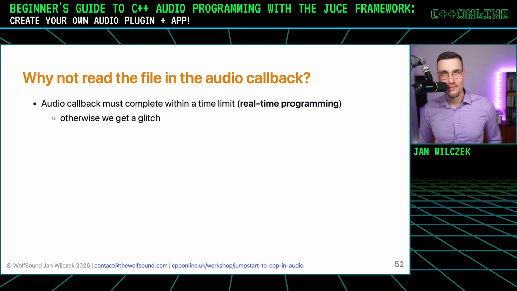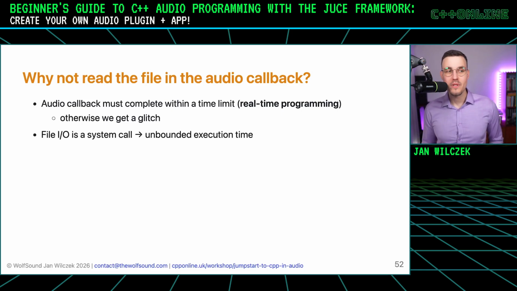And the problem, of course, when we miss it, we get a glitch. But the problem with file input and output is that these are all system calls, and as such have unbounded execution time. And if you've ever benchmarked any file input-output code, you know how slow it is. So we would definitely get a glitch if we would try to read from a file in the audio callback.